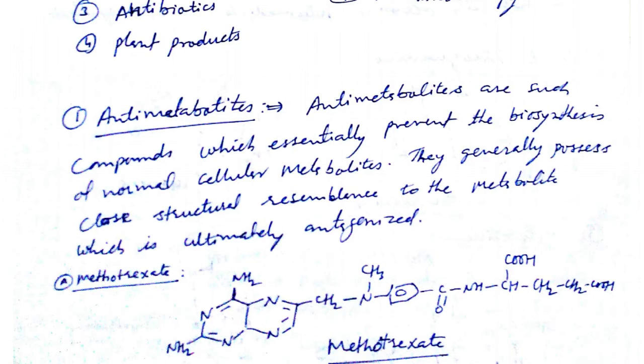So today we are going to discuss the drugs which can antagonize the action of metabolites.